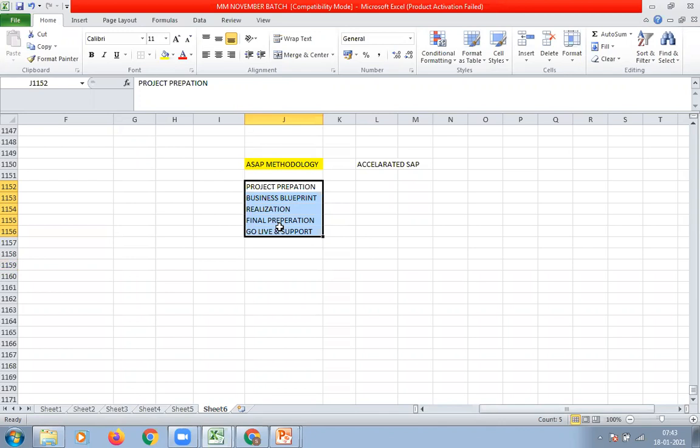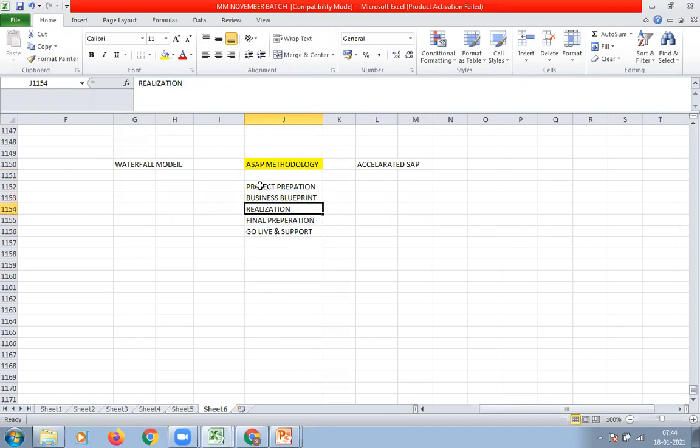ASAP methodology is designed on the waterfall model. What is the waterfall model? How does a waterfall flow? From top to bottom, right? Similarly here, ASAP methodology activities will be carried out from top to bottom, not from bottom to top.